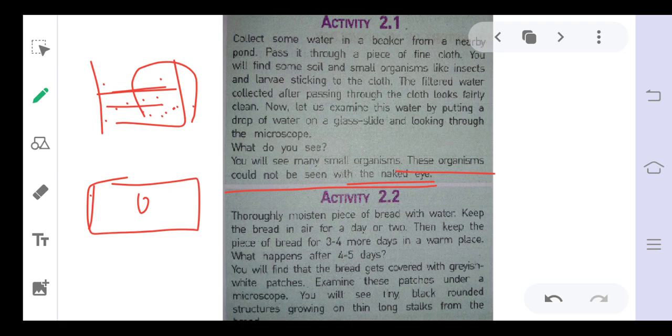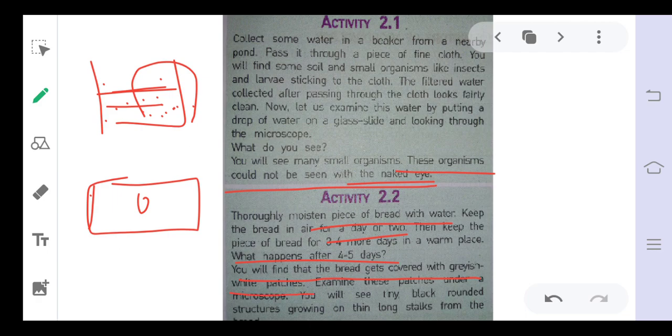Next is activity 2.2: thoroughly moisten a piece of bread with water. Keep the bread in air for a day or two. We will take a bread soaked in water and keep it in the atmosphere for one or two days. Then keep the piece of bread for three to four more days in a warm place. What will happen after four or five days? You will find that the bread gets covered with grayish white patches.